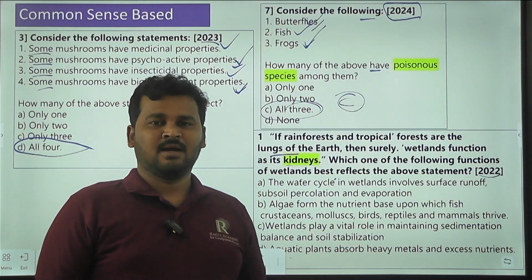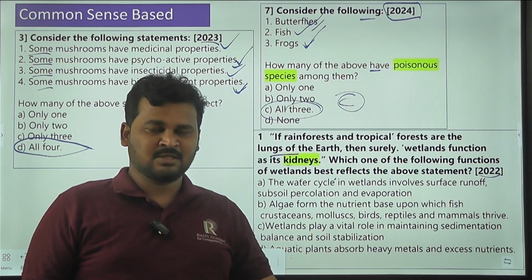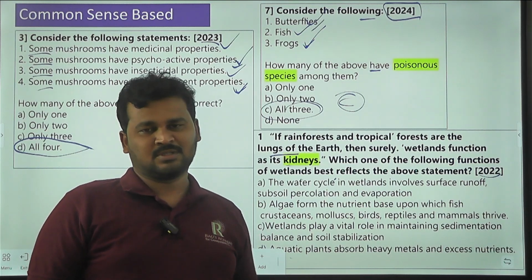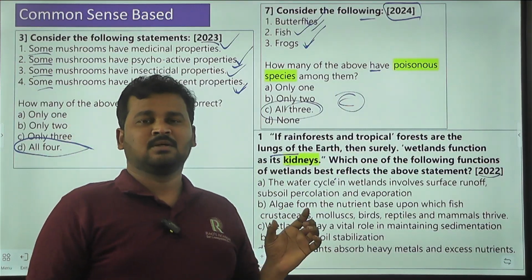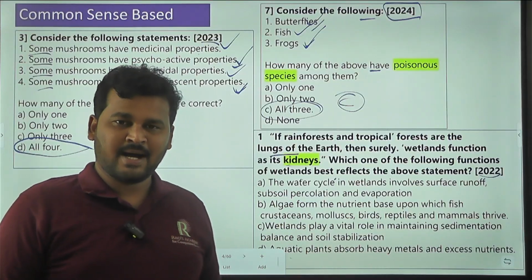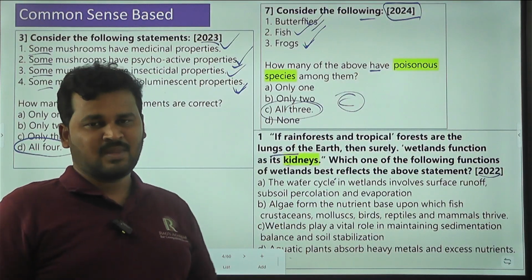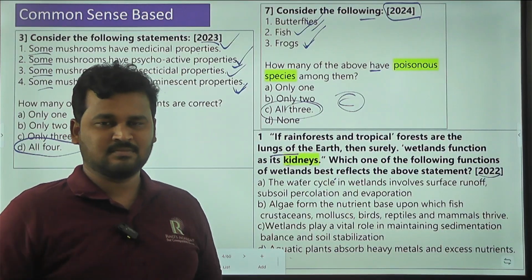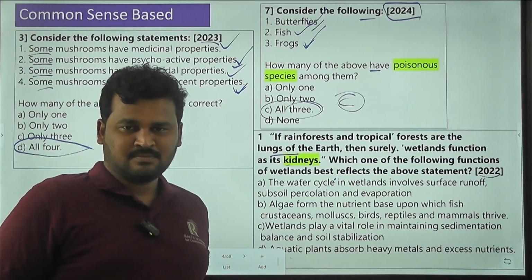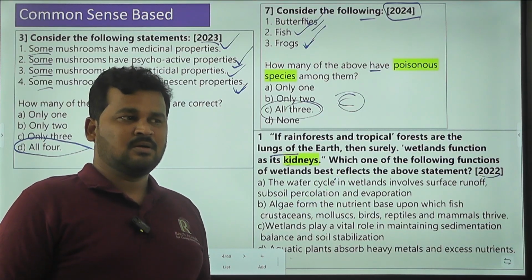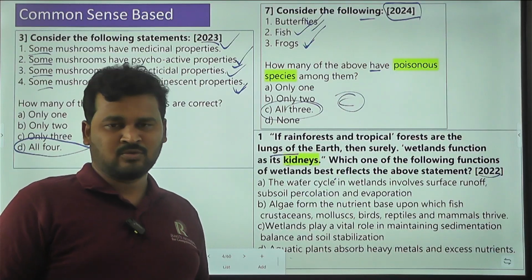What is a wetland? It is a land surface, a land phenomenon, which has continuous water. So, what are the plants present in wetlands? We can call them aquatic plants. For example, the Sundarbans, the Sundarban wetland, the Sundarban mangroves, are wetlands.